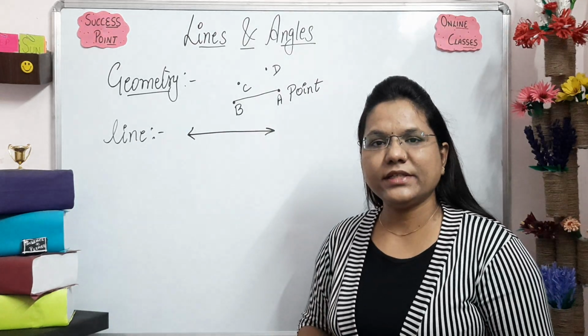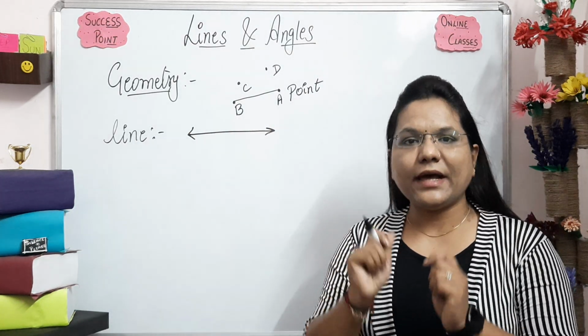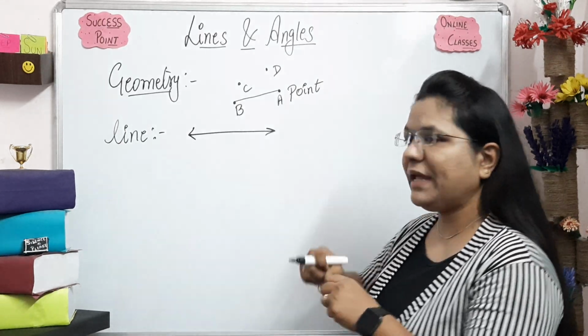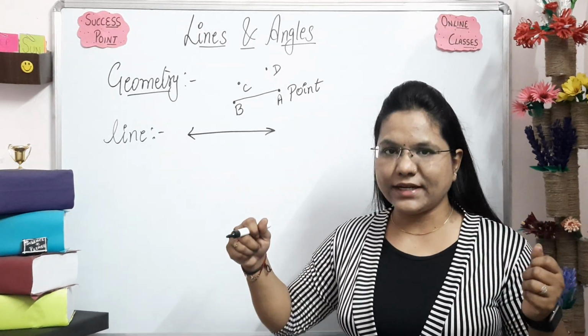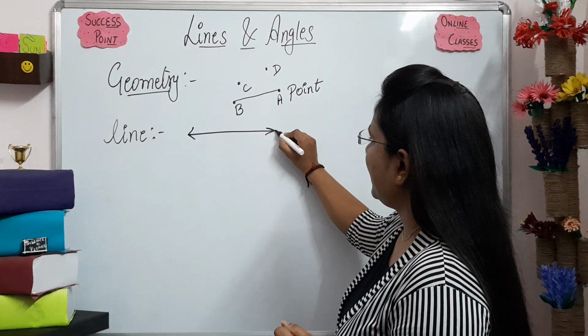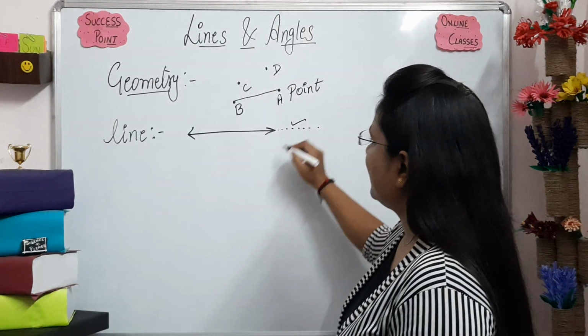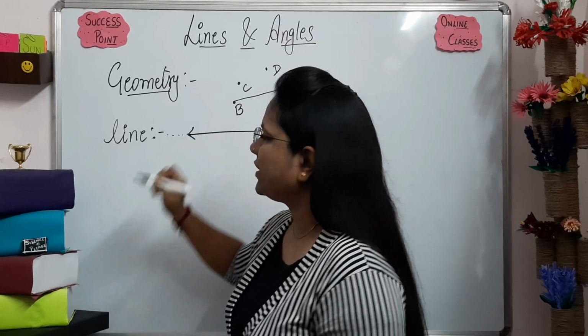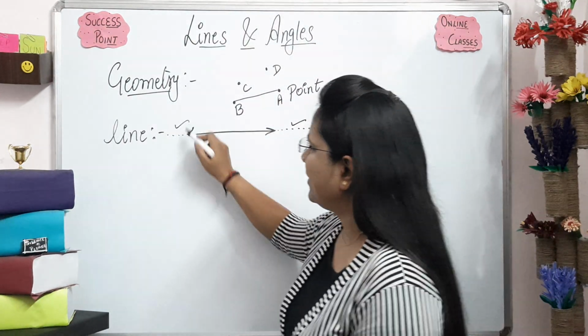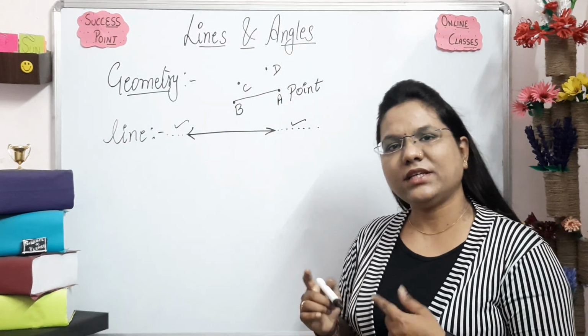These arrows represent that we can make it large. If we want to extend the line, we can, in this direction or in this direction. That is why we are calling it a line.